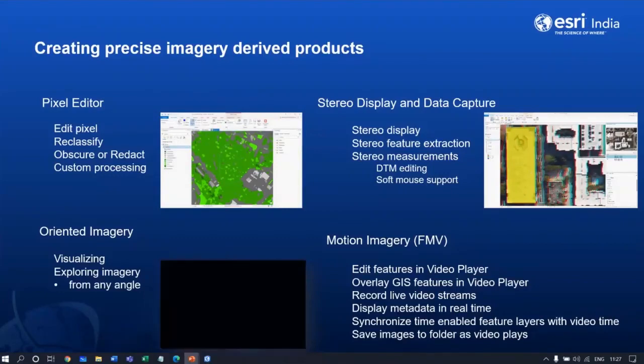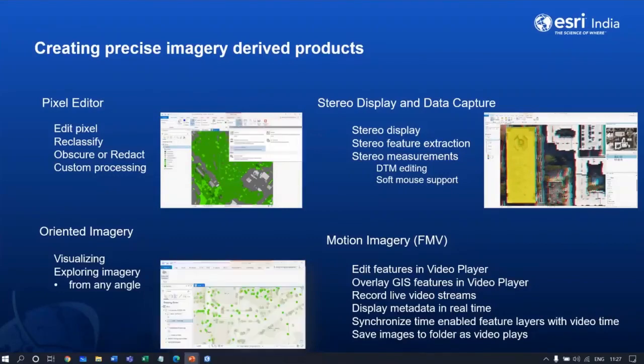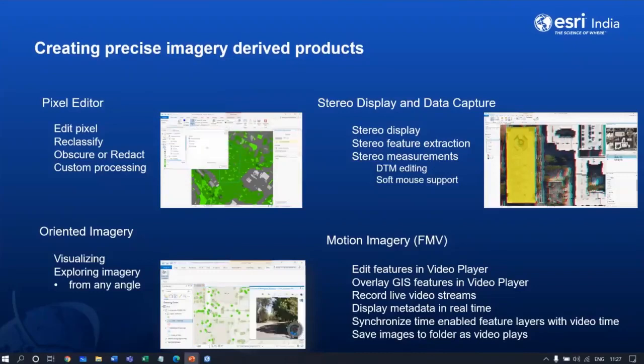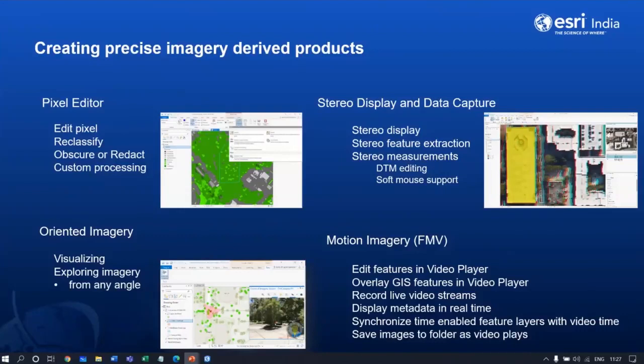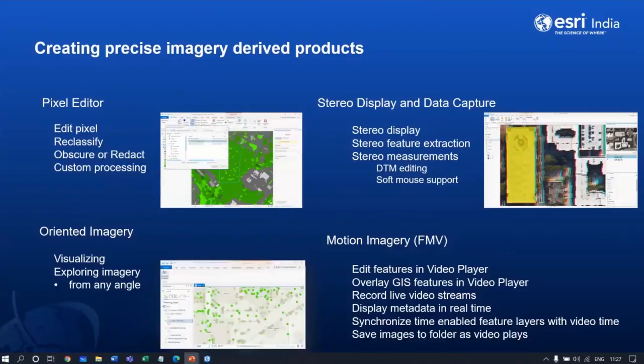When it comes to the stereo capabilities of ArcGIS Pro, you can work with stereo for visualization, for extracting information, and for making measurements in the stereo mode. And you can also work with or visualize and explore imagery taken from any angle using the oriented imagery capability in ArcGIS Pro. And oriented imagery supports standard frame, panoramic, and omnidirectional cameras.